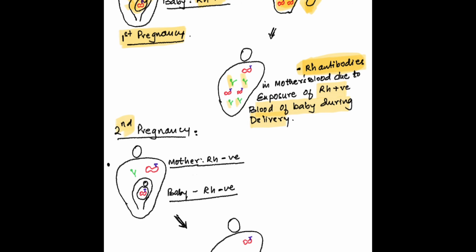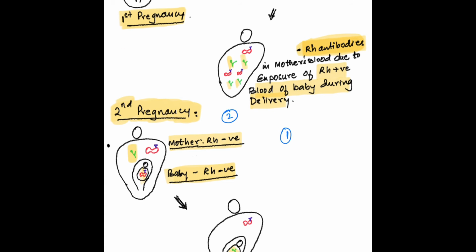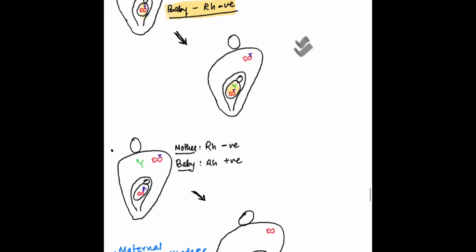Now after few years, this lady is pregnant again with her second child. Let's look at two scenarios in the second pregnancy. In the first scenario, let's assume that this fetus also has Rh negative blood. So if the fetus also has Rh negative blood, even if there are Rh antibodies in the mother's blood, those antibodies do not have Rh antigen to react with, and this baby will not have any problems because of these antibodies. In the second scenario, the fetus has Rh positive blood.